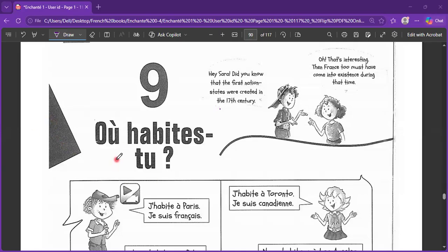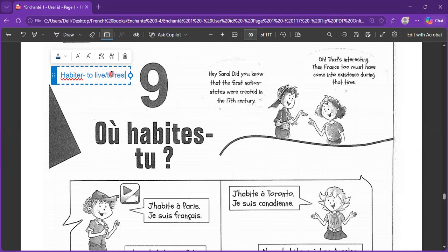Okay, so the chapter we are studying today is about where you live. And we know that the verb for to live is habiter. It is very closely related to the word habitat, which also means, to be specific, to reside. Now, if you want to go with the verb simply to live, there is also the verb vivre. Vivre is to live, that you live at that particular place.